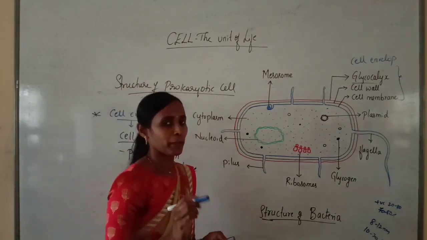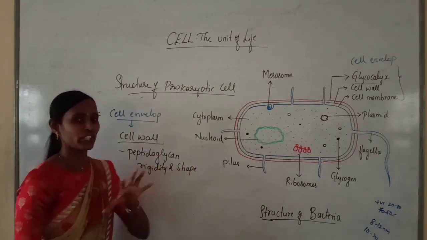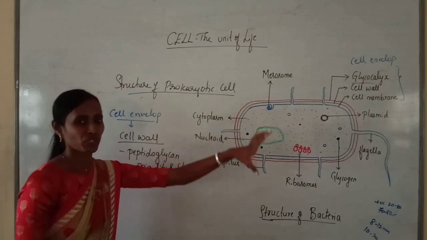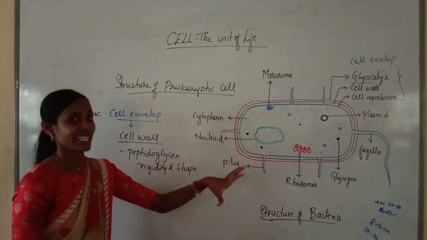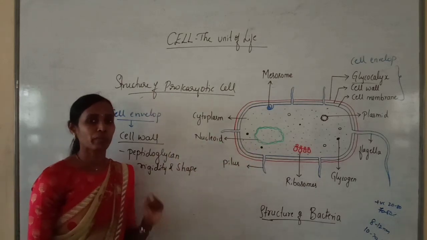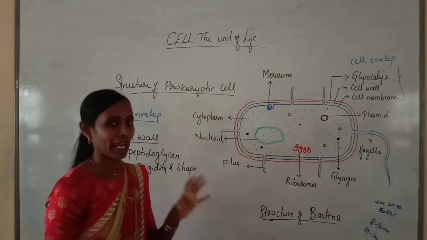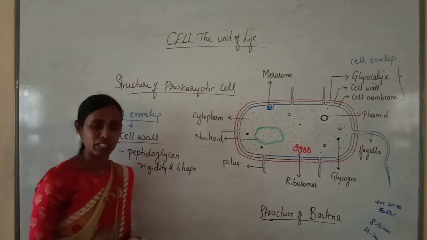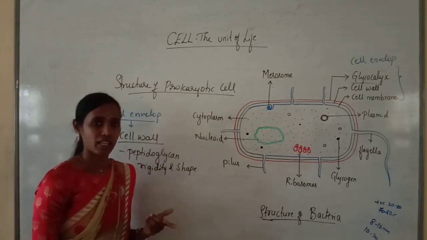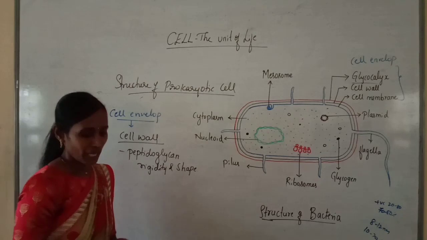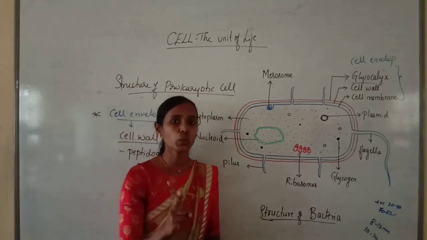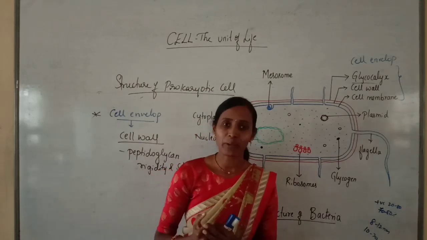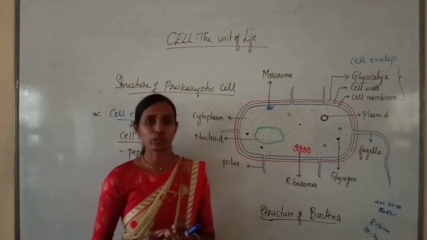So the cell wall mainly provides rigidity to the cell, and also it provides shape to the cell. So the bacterial shape is mainly because of the cell wall, and the chemical composition of the cell wall is very important. In bacteria, the cell wall is mainly made up of peptidoglycan, which is also called murein. And another thing, bacteria can be classified into two types depending upon the cell envelope as well as the staining procedure.